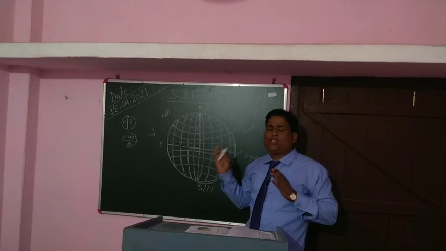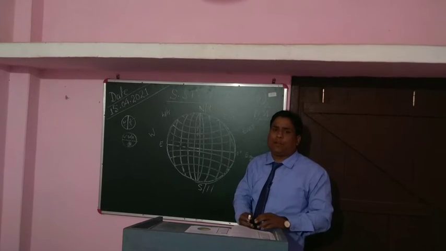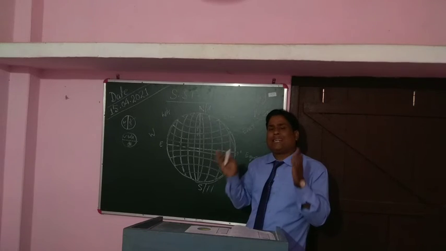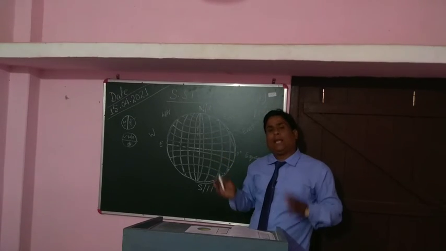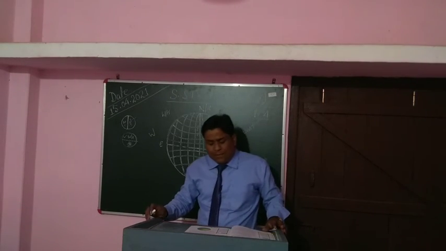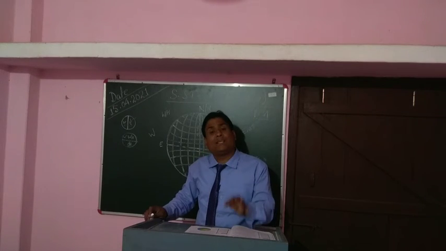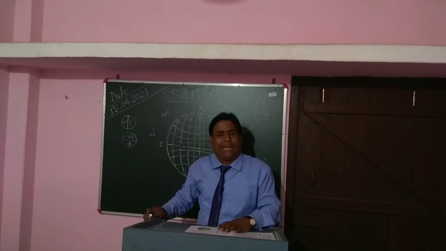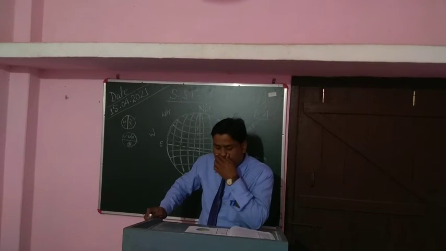That time has to be followed by the Arunachal Pradesh people also and Gujarat people also. This is how the times are balanced all over the world, and GMT is the standard time. Any other country has to calculate their time according to the GMT, Greenwich Mean Time. Got my point?